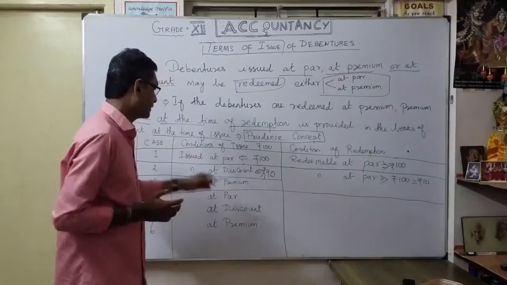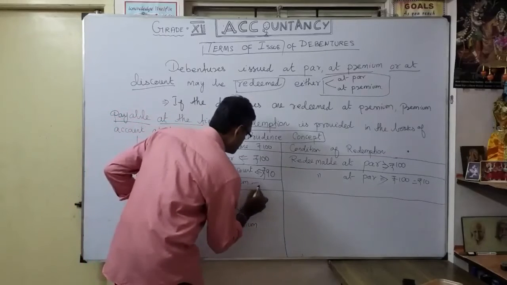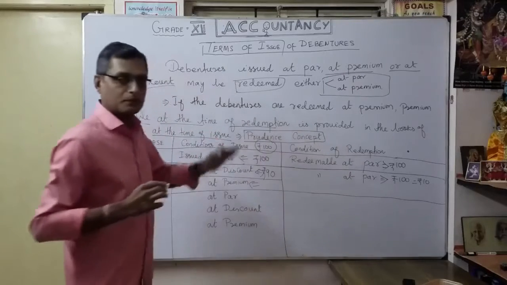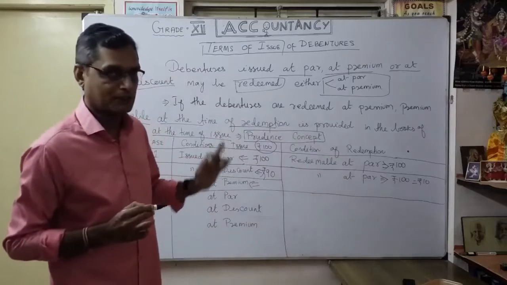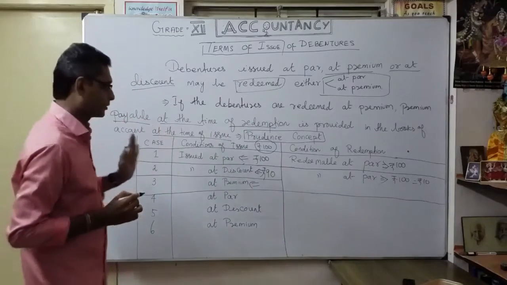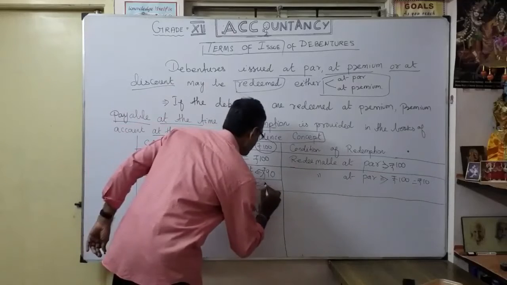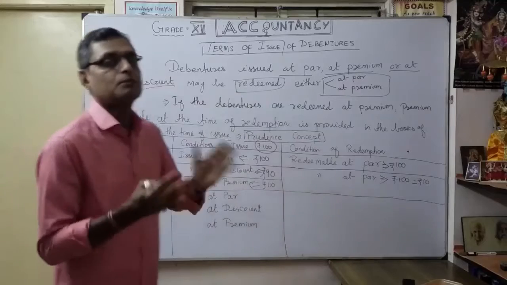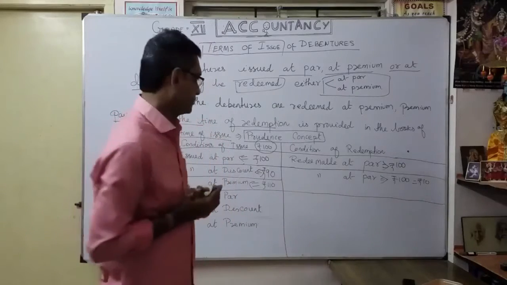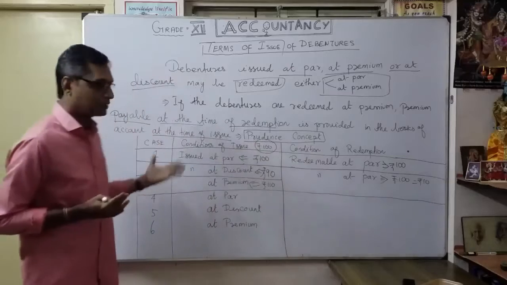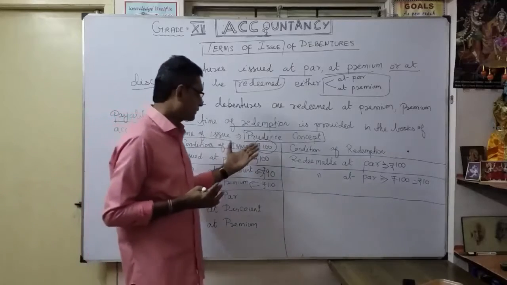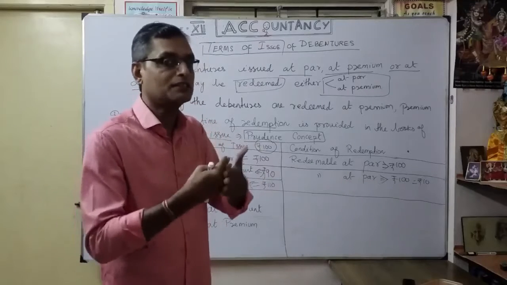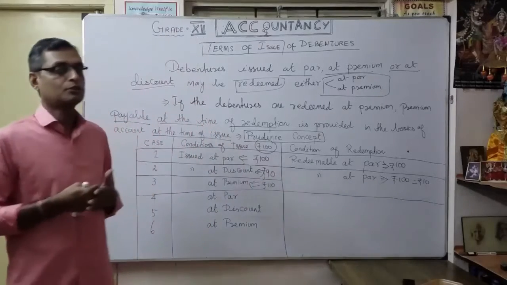Now issued at premium. That means the same 100 rupees face value. This is the 100 rupees debenture face value; each debenture's value is 100 rupees. But I collected, say, 110 rupees. That means I collected 10 rupees premium extra. Issued at premium means that for a 100 rupees face value, I collect 110 rupees, more than the face value. That's why it is called issue at premium.